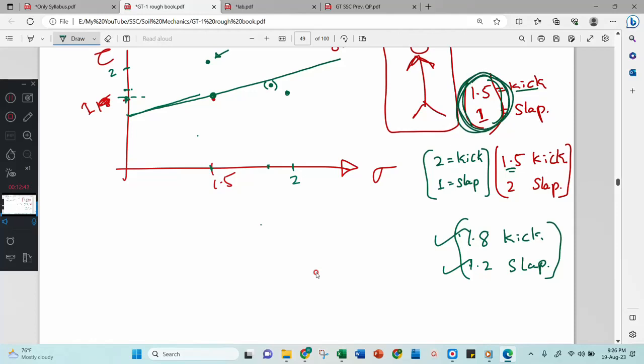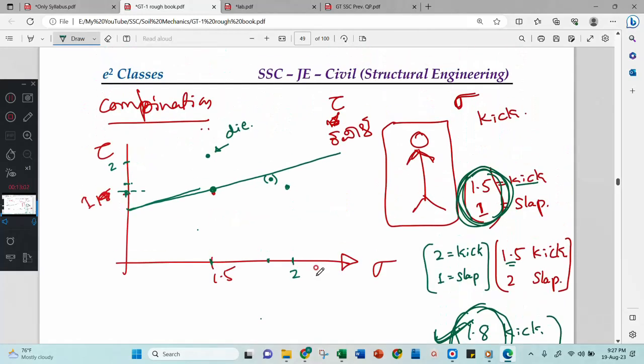This is a failure, 1.5 and 1. But even though the soil is taking more than those two values, the soil may still not be failing, because this is all about combination. You cannot tell it by seeing the values. Okay, you have to draw and you have to get the answer.